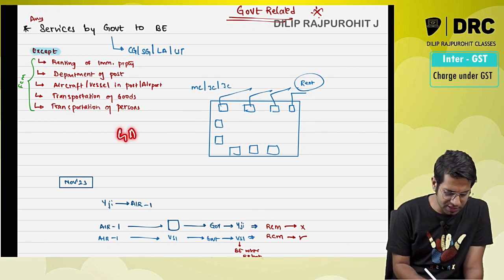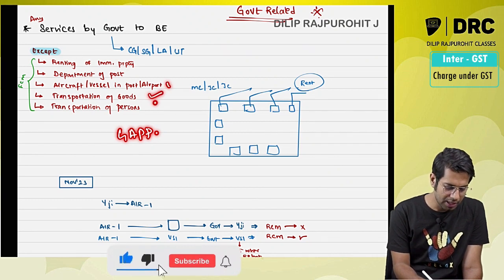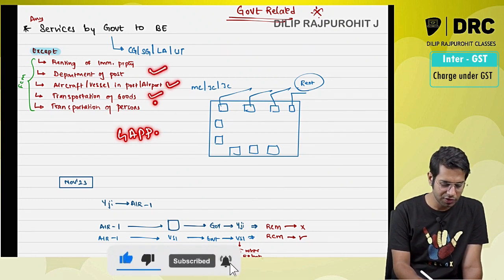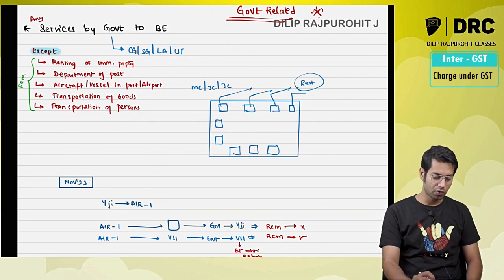So in case of GAP service, sir, why do you call it as GAP, sir? G for transportation of goods, A for services in relation to aircraft and vessel, post office services, and passenger transport services. So in these cases, it is always forward charge.